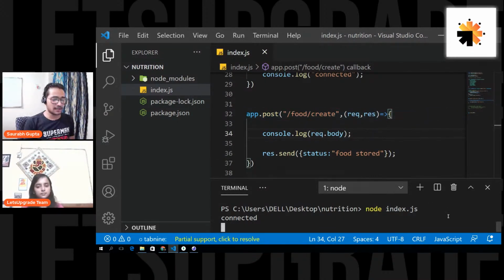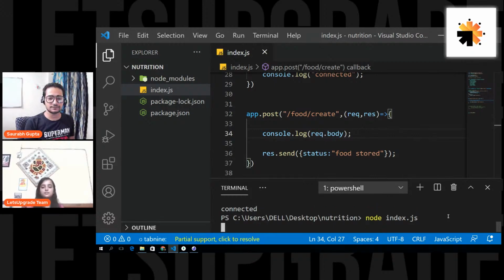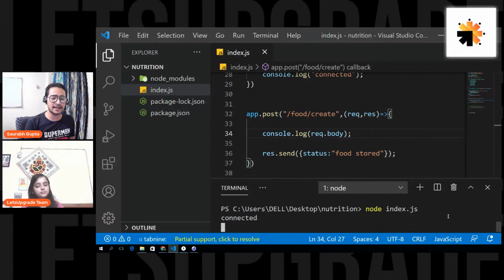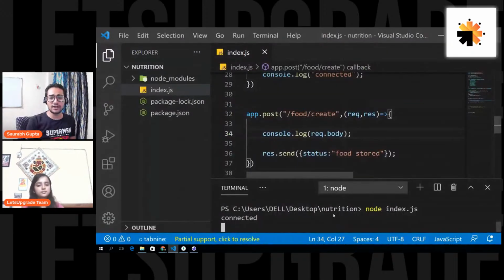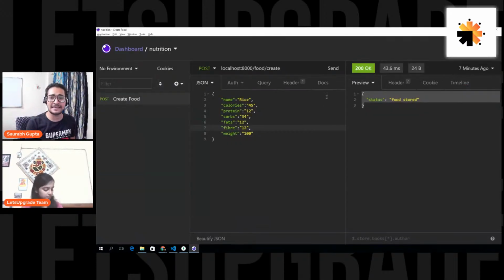Save it, rerun the application. Now, first we should get connected. That means we are connected to database. And now then, let's call this request again. And now we're also sending data. So if this data gets printed on the console here after calling the request, that means we are sure that data is coming. Let's see.